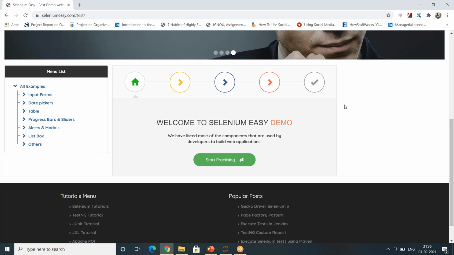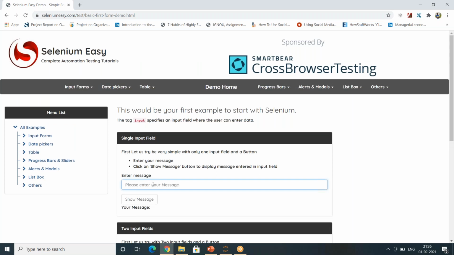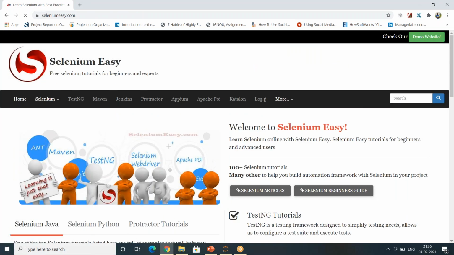So just for an example, let me do this, whatever I showed you. I will launch this browser, then I will click on this button, and I will click on this button again, and then I will pass a test message here. I will use automation and I'll show you. Okay, but before that we have to write XPath, no? So because today is a demo, I will show you how you can read the XPath.